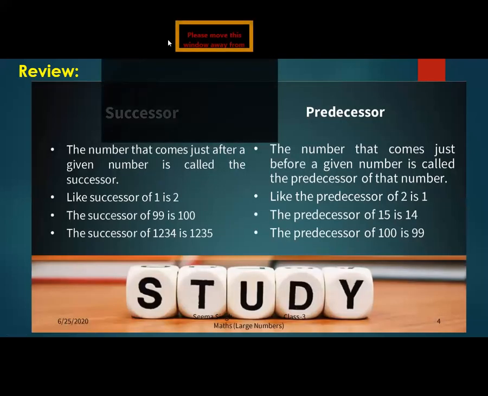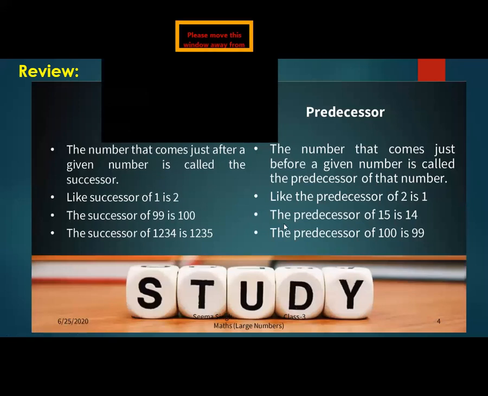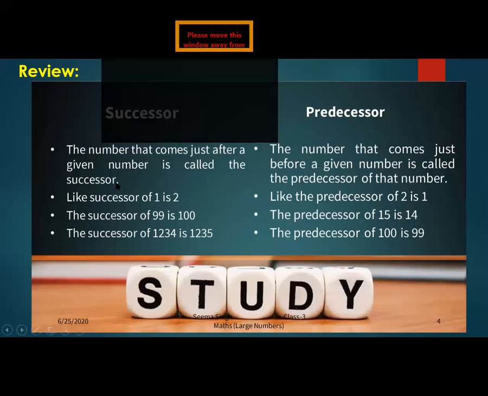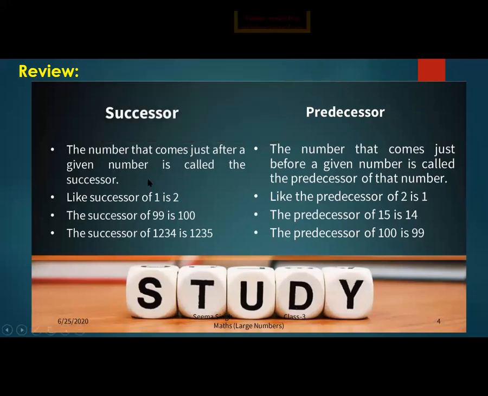First of all, I'm going to give a short review of the previous class. Successor: the number that comes just after a given number is called the successor. And predecessors are the numbers that come before.